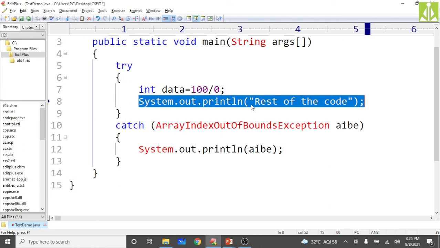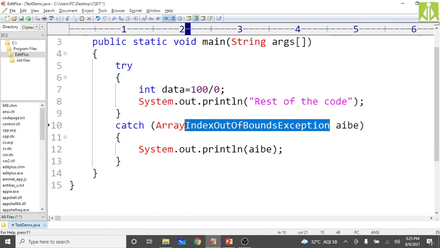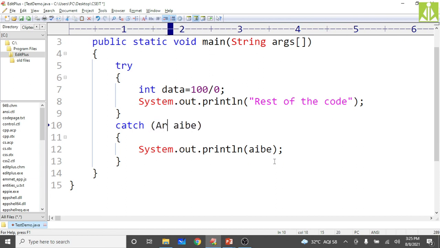In this program, as the exception is occurring over here, immediately after this statement, whatever statements you have, those statements will be skipped. Quickly go and check. Here, what type of exception is it? It is not array index out of bounds exception. It is arithmetic exception. So simply put AE. That's it. Okay, save it.